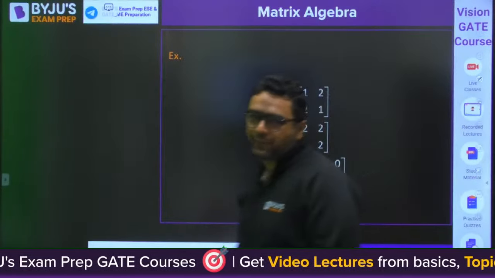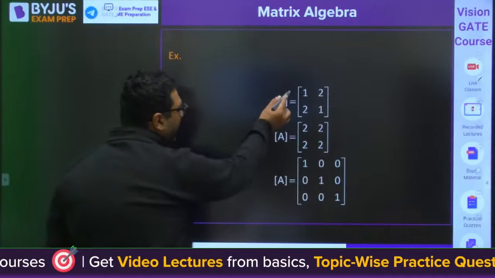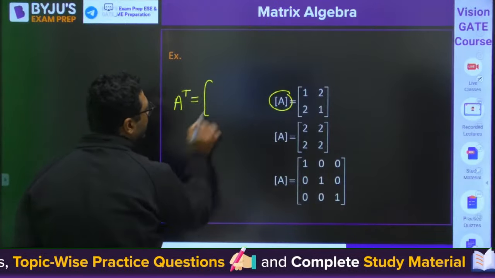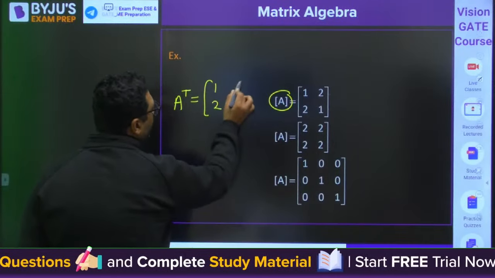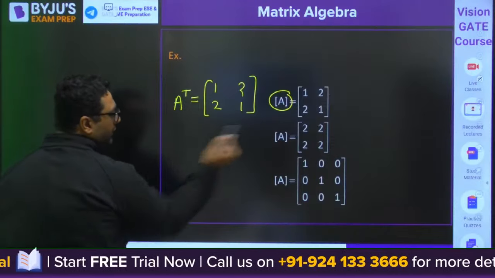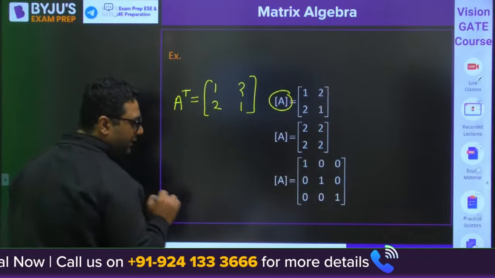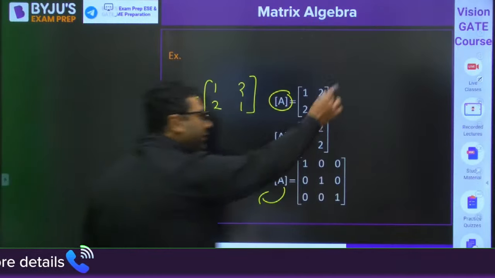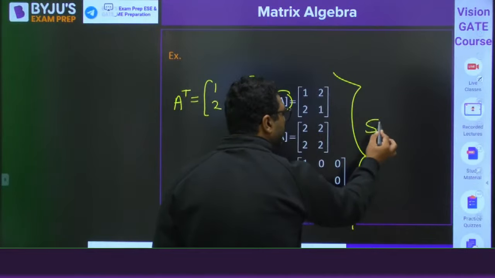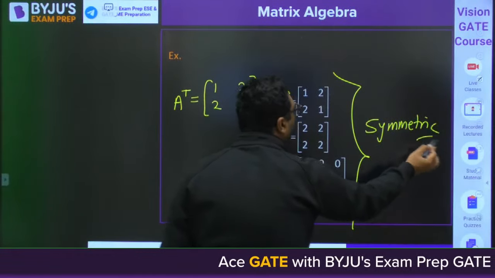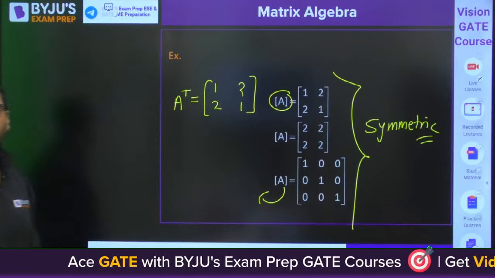These are the examples. If you say this is A, what will be A transpose? A transpose will be coming same. You will have 1, 2, 2, 1. If you go for this A transpose, once again you will get this. So all these three matrices are symmetric in nature.